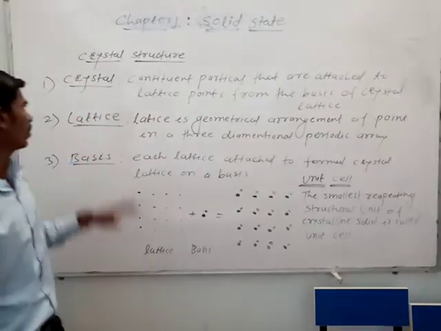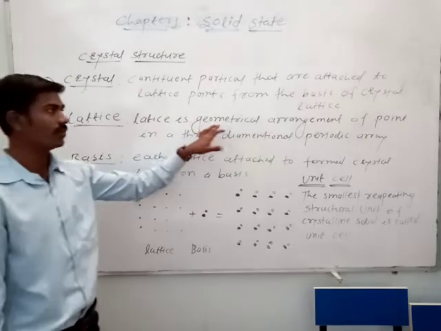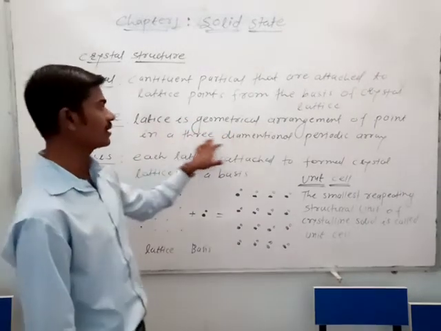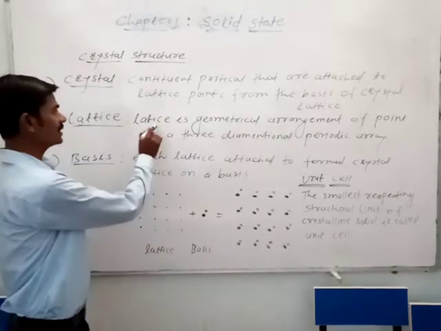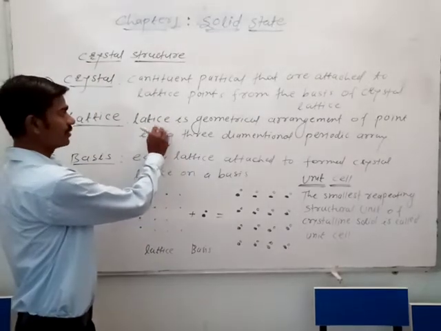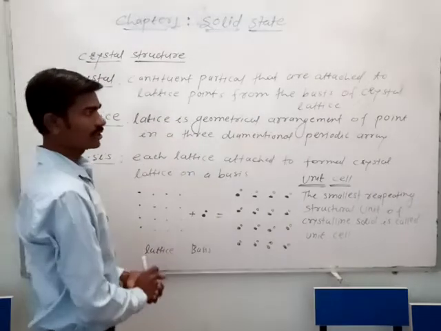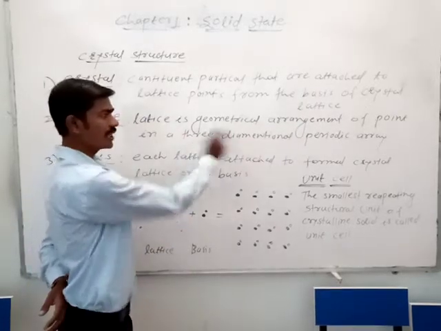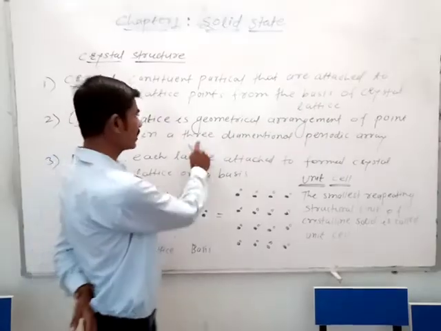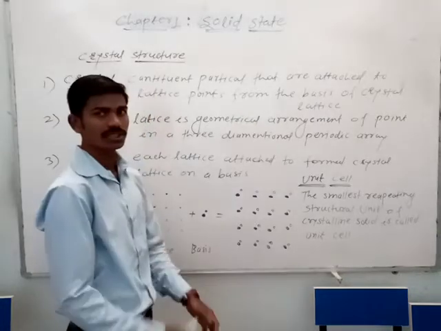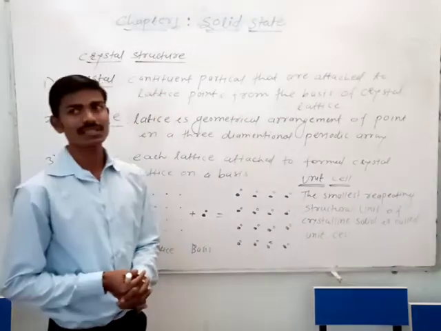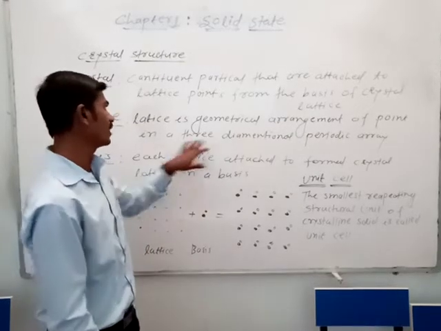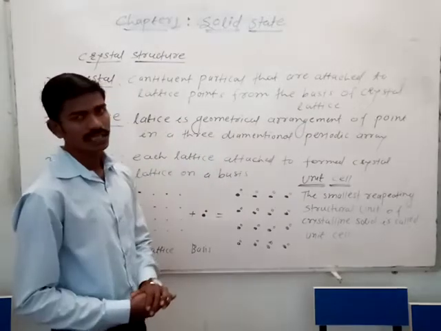Next, what is the lattice? The lattice is the geometrical arrangement of points in a three-dimensional periodic array. It must be a three-dimensional arrangement in the x axis, the y axis and the z axis, a three-dimensional arrangement in a periodic array, and these are the lattice points.